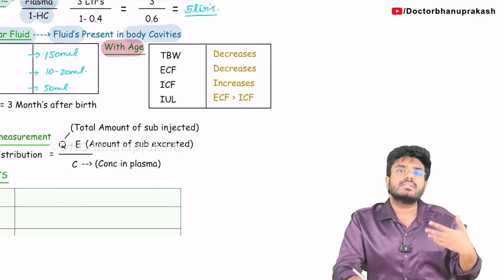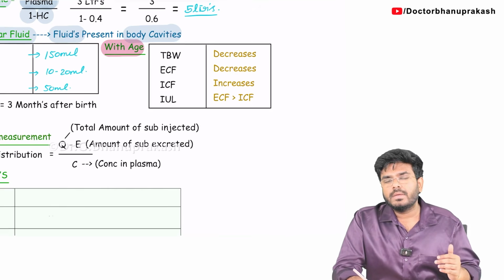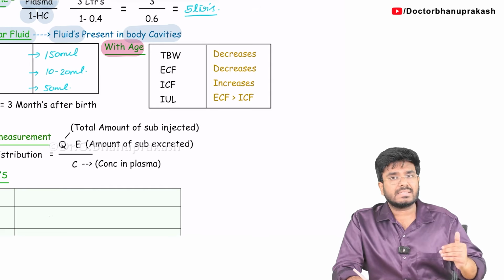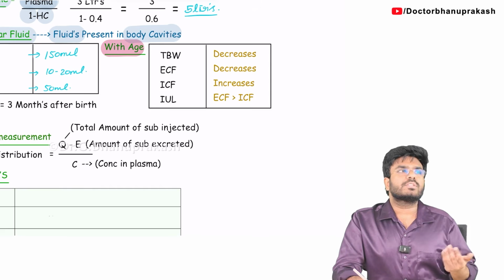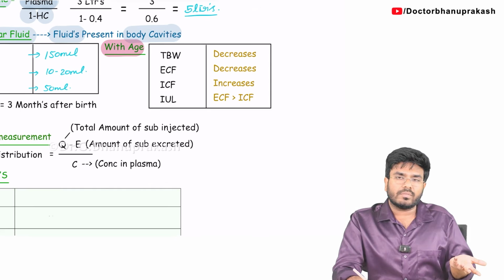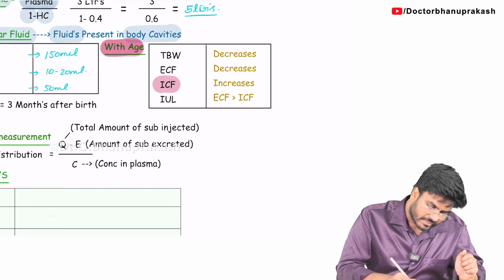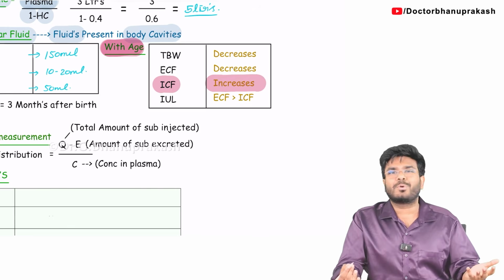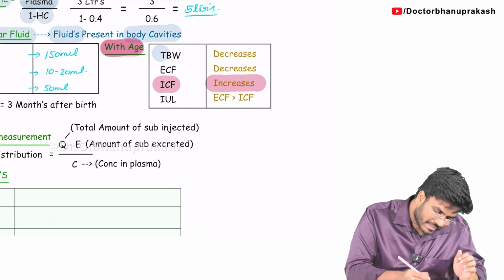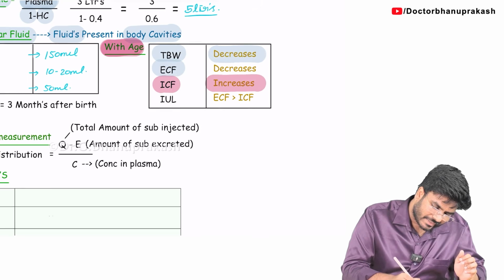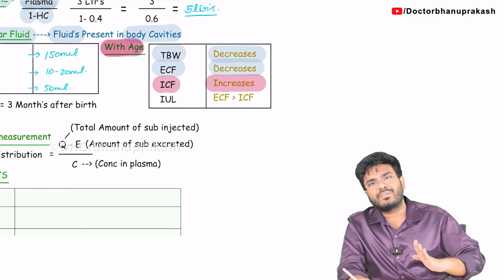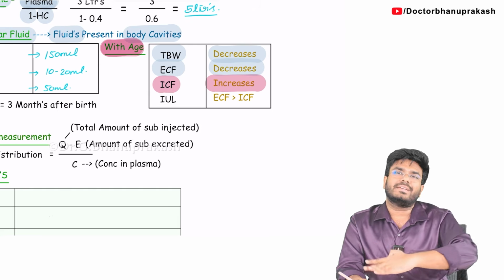So when the number of cells increases, what happens to the intracellular fluids? The more the number of cells, the more the intracellular fluid. So with age, intracellular fluids will increase. And what about the extracellular fluids and other body fluids? They will decrease. So intracellular fluids will increase and all other fluids will decrease.